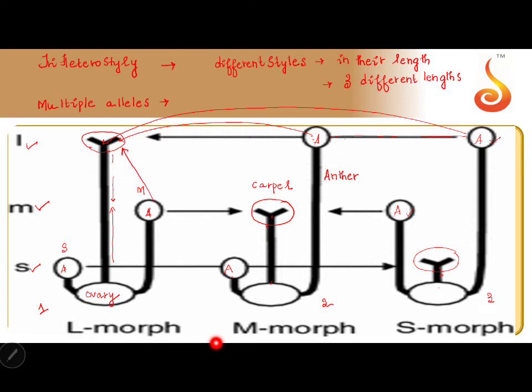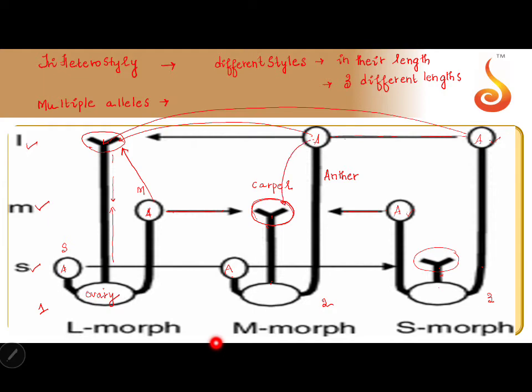This is because of the difference in the length of the style. Now if you see, I have a medium long stigma and I have anthers from the first and third flowers in alignment with the medium length stigma. Now here there is a possibility of the pollen forming here.